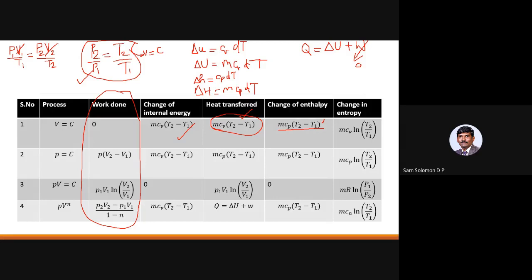That will be the same for all the processes except for the isothermal process. For isothermal process, T1 is equal to T2, so for isothermal process alone, you get 0.